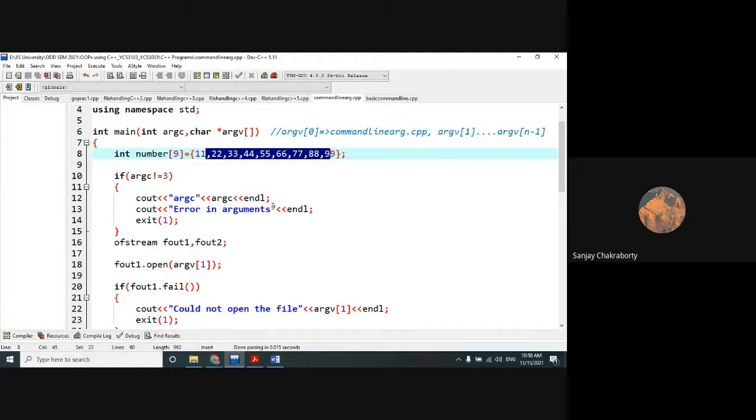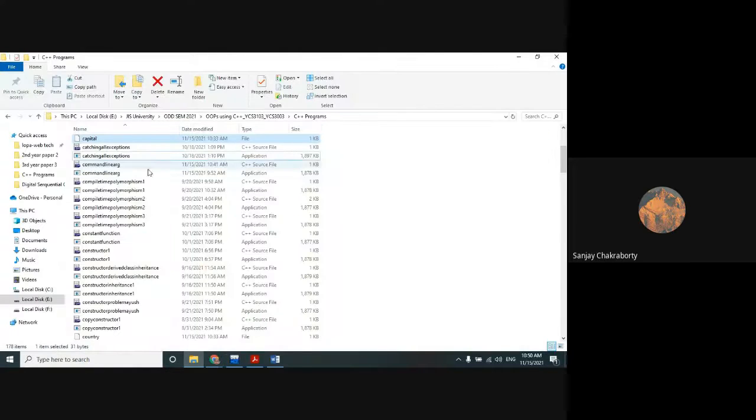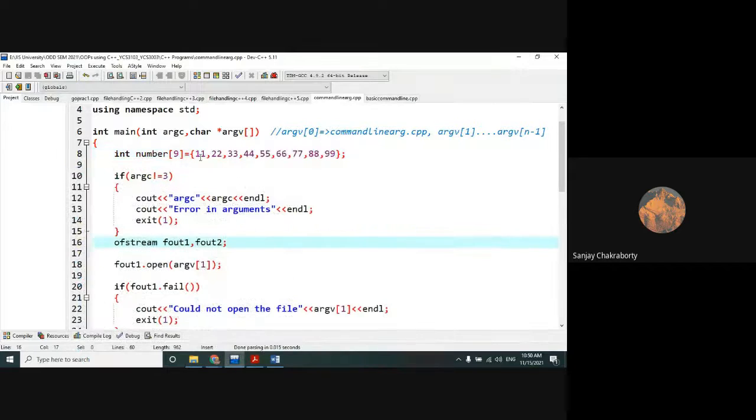Accordingly, you will have to write those numbers which are odd into the odd file and those numbers which are even into the even file. So in my directory, the even file and the odd file will be created separately. Within the even file, only the even numbers of this input array will be stored.